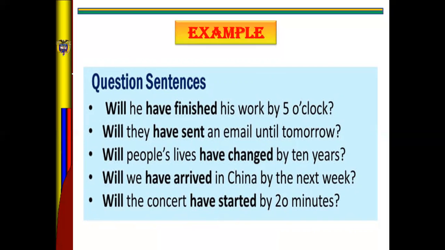Number three, will people's lives have changed by 10 years? Number four, will we have arrived in China by the next week? And five, will the concert have started by 20 minutes?